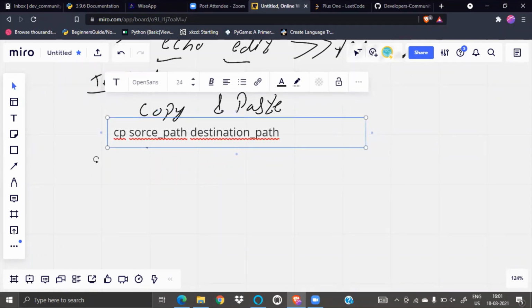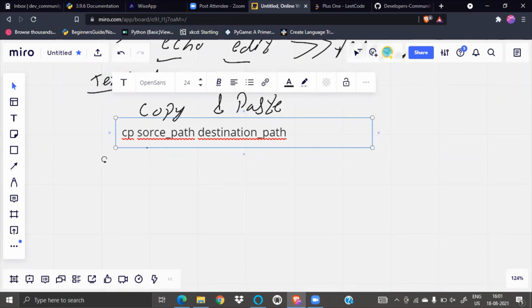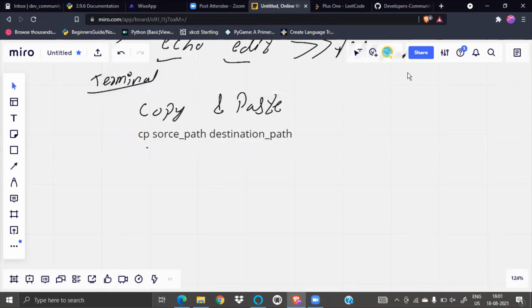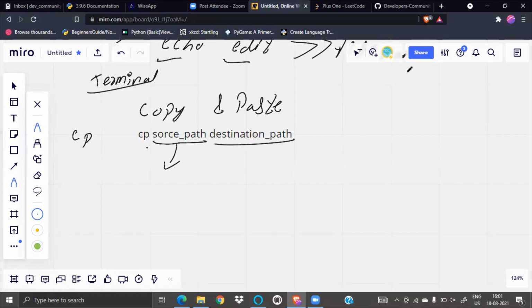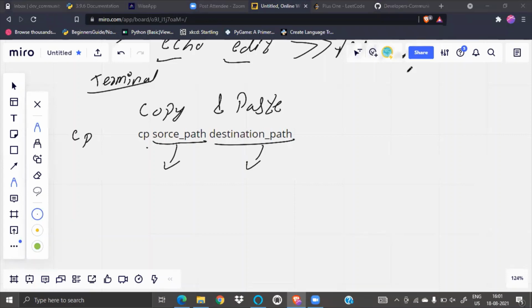So what I can do is cp. I just write cp and then the source path, and then the destination path. Is this clear? Source path and destination path. We have talked about path, right? What is path? Just write in chat. What do we call path?